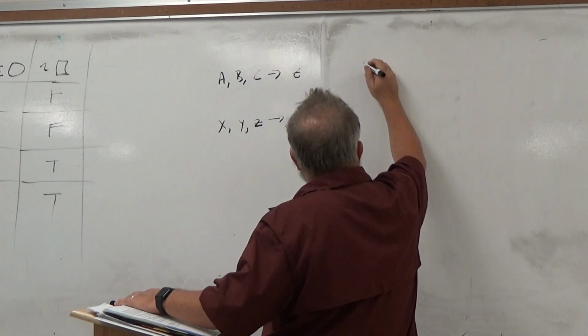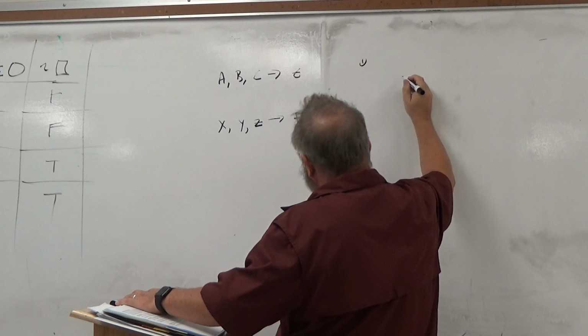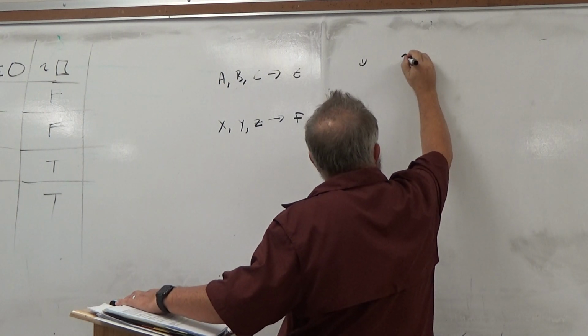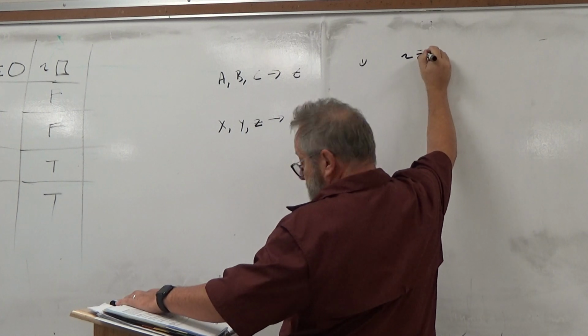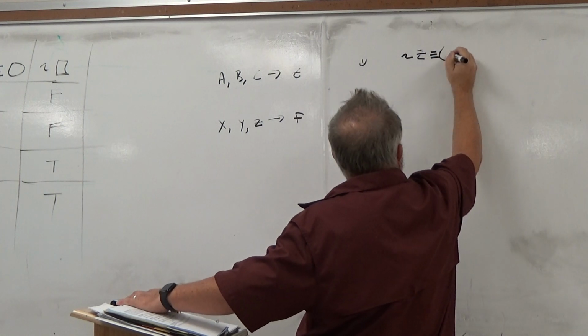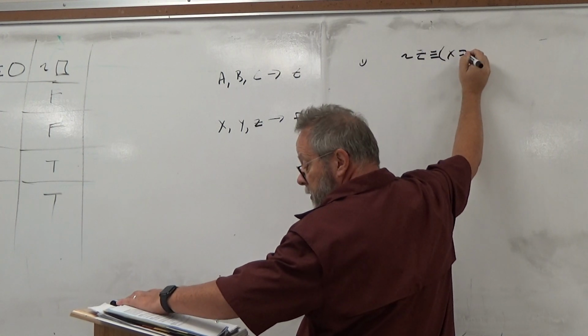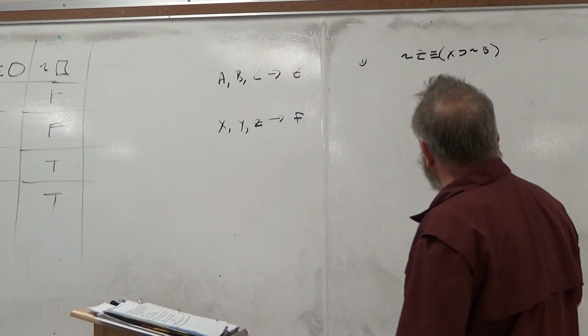So let me do problem number 1. First thing I'm going to do is write down the complex statement that we're trying to figure out the truth value of. Not Z, if and only if X, then not B. Okay, so there's our expression.